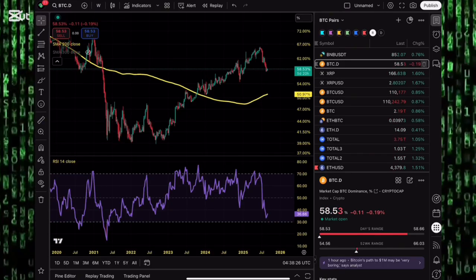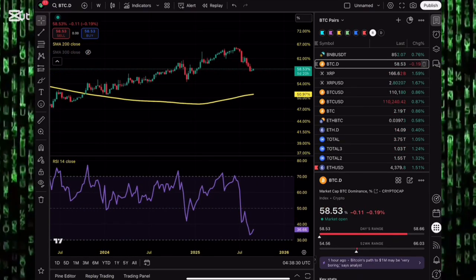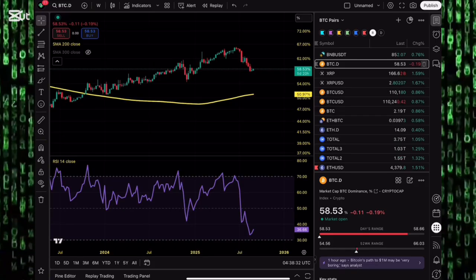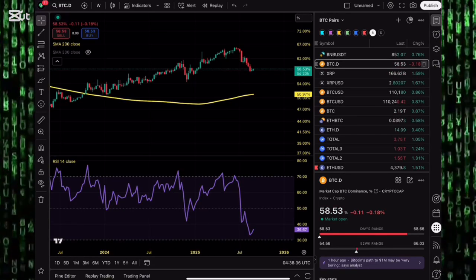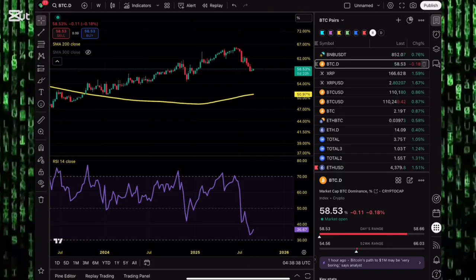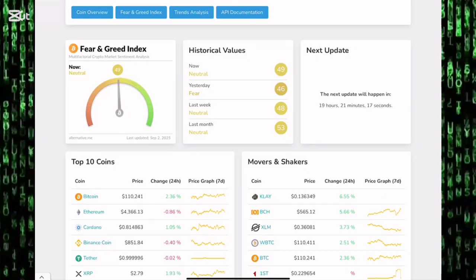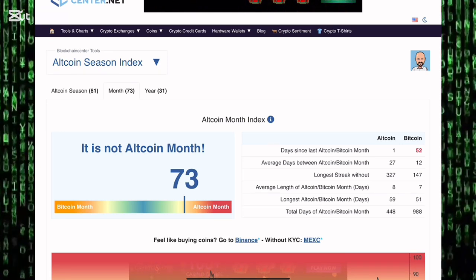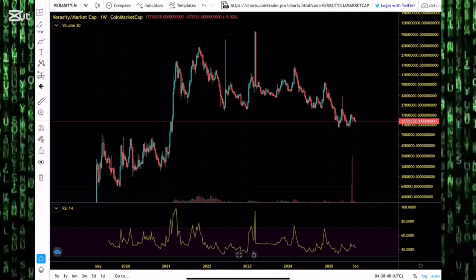Bitcoin dominance is dumping. Historically, Bitcoin dominance dumping has been good for the cryptocurrency market. I don't think this time is different. I believe this time we're going to see Bitcoin dominance get to that 50% region. And Bitcoin dominance getting there might send altcoins going parabolic, with greed returning back to the cryptocurrency market. With the altcoin season index flashing altcoins, that will be all the ingredients retail investors need to run back to the market.